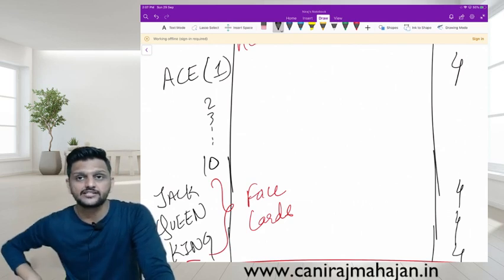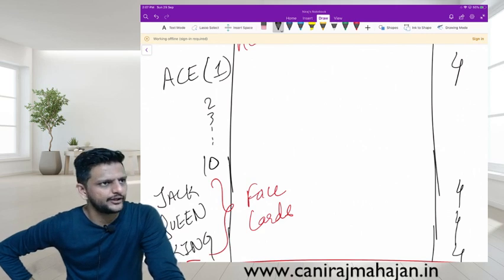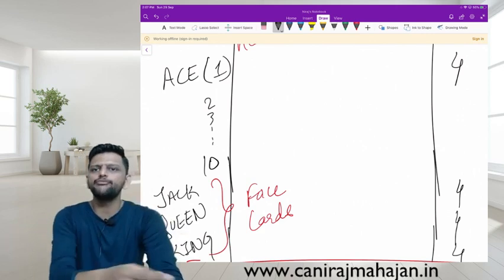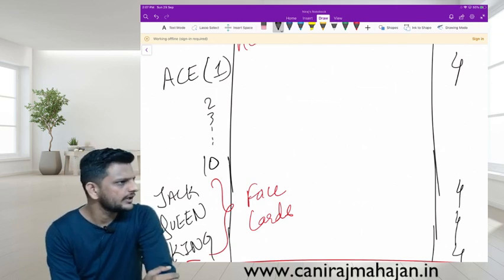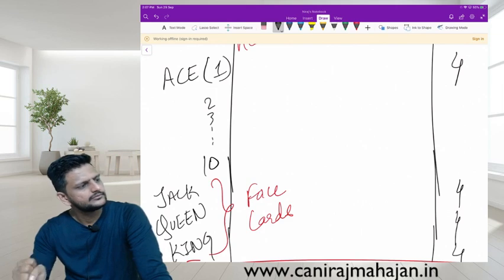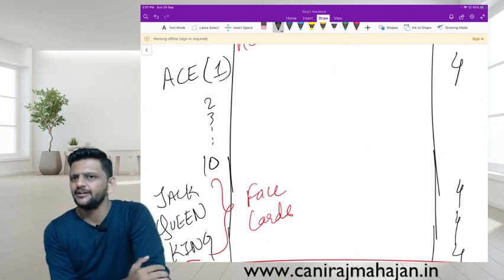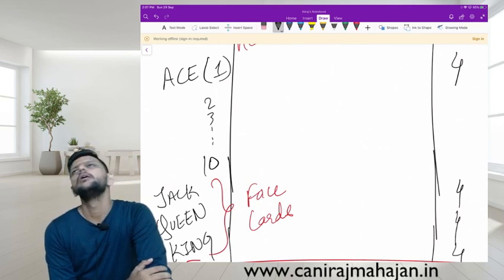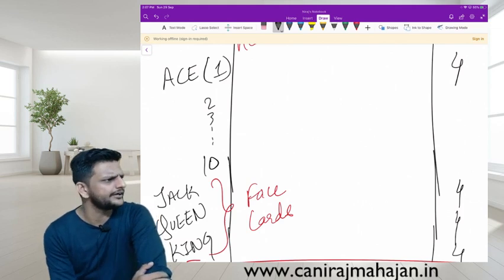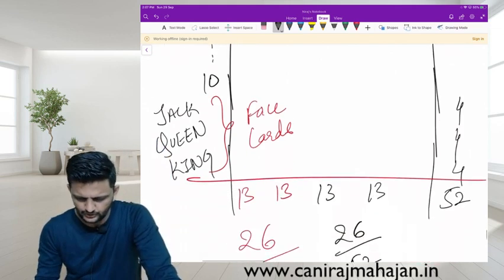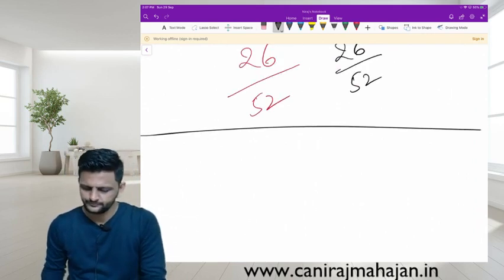Probability of selecting a face card, 12 by 52. Face cards of 3 types into 4, total 12 by 52. Black face card, 6 by 52. Spade, club, 2, 2, 2. 6 by 52. Remember or no? Red king, 2 by 52. Clear till here? Good. Everyone okay till here?